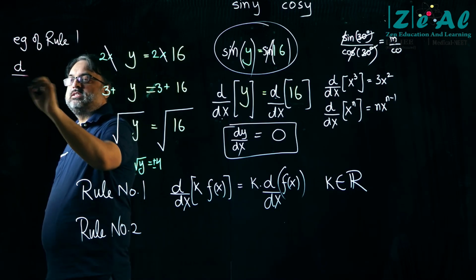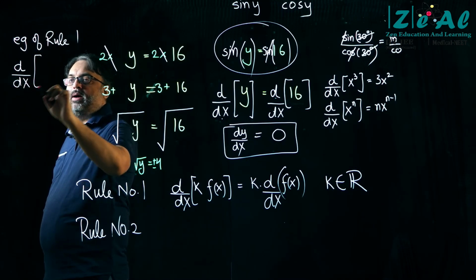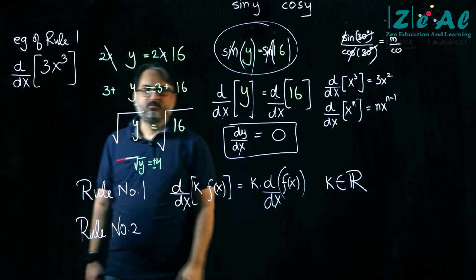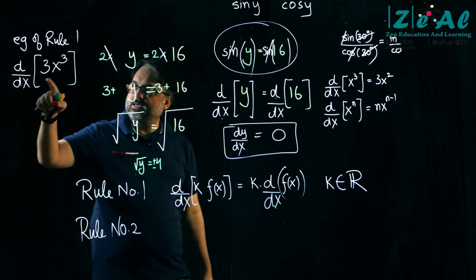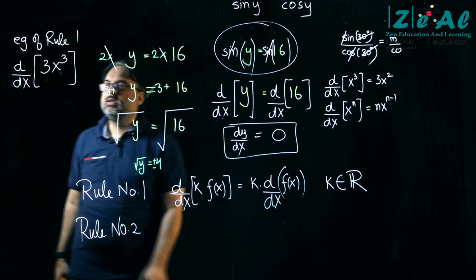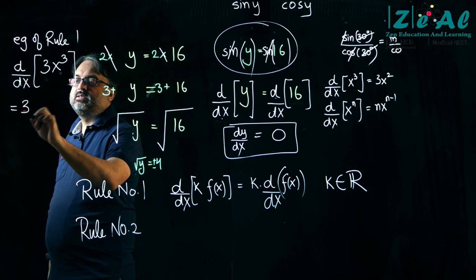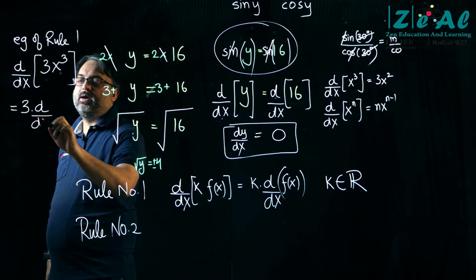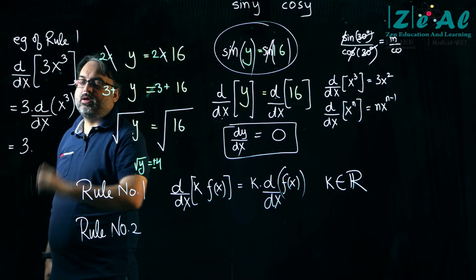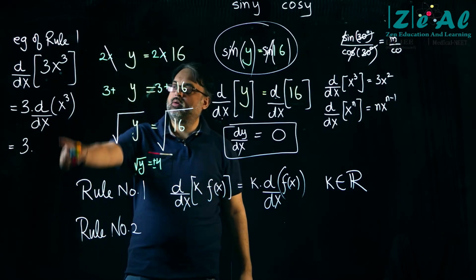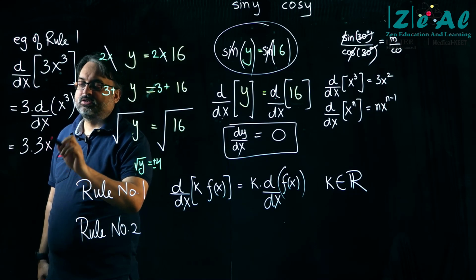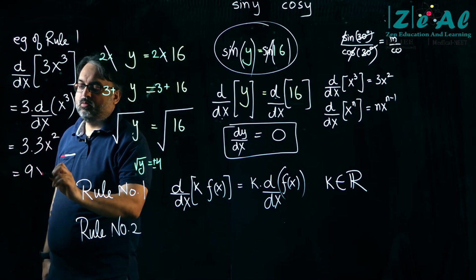So if somebody asks me to find d by dx of 3x cube, this is 3 multiplied by x cube, 3 multiplied by a function of x. So I will write this as 3 into d by dx of x cube. I already know the answer, 3x square. This will be equal to 9x square.